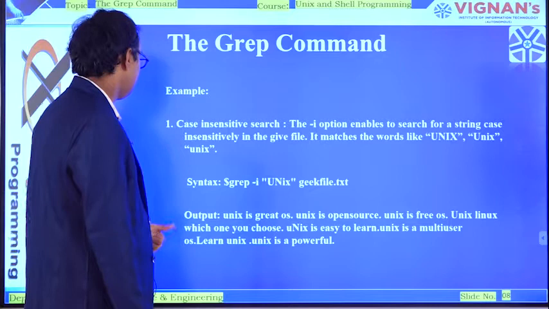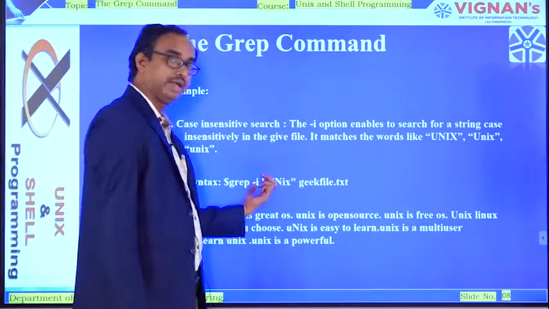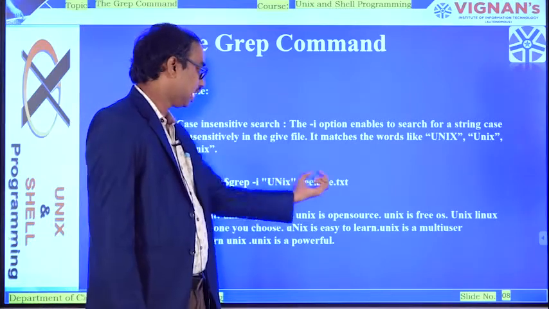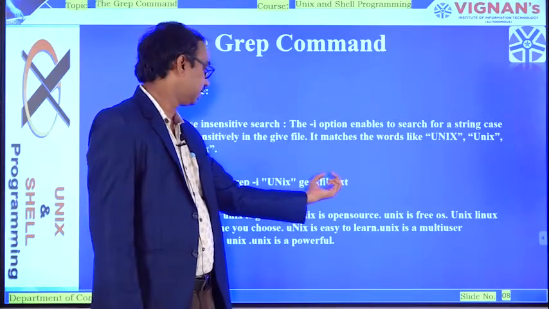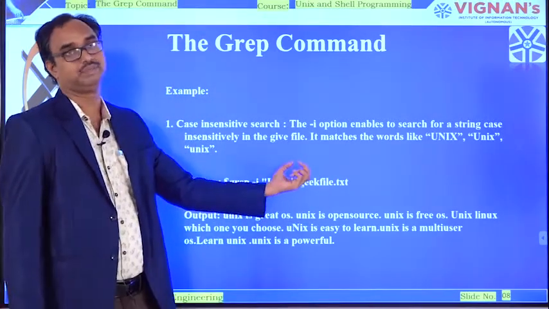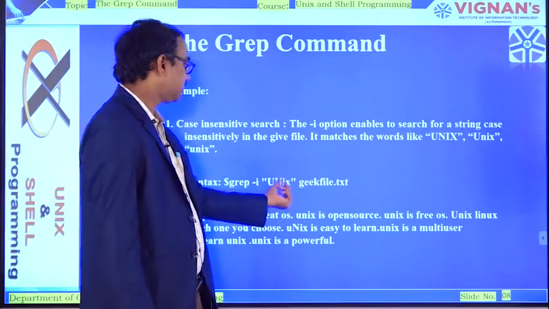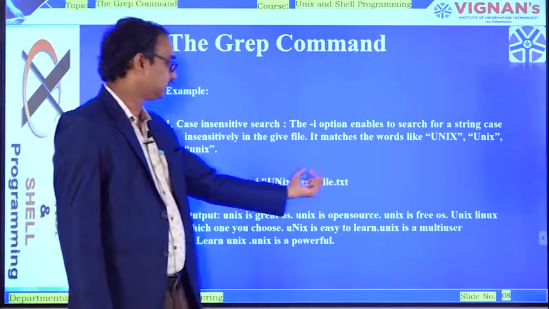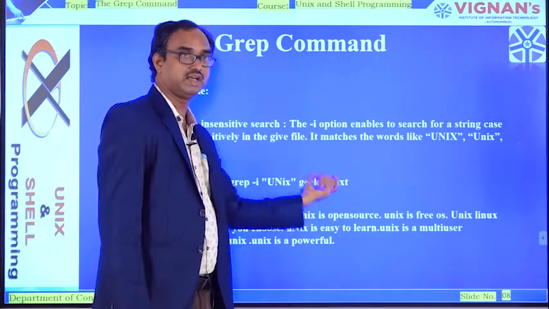First of all, the syntax will be $grep option I. Whatever word you want to match, I have typed it as Unix, followed by the file name. So Unix is the pattern we have to search, and then this is the file name. Geekfile.txt is the file name.